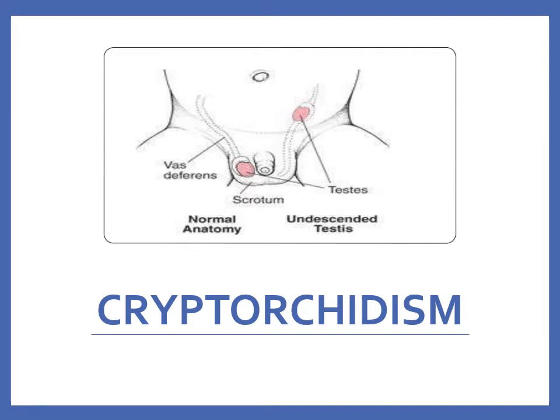As far as treatment goes, we'll initially try hormonal management before surgery. So HCG, or human chorionic gonadotropin, can be used to try to get the testes to descend. Orchiopexy is the surgery that improves the condition, and it will improve fertility rate to get it descended as fast as possible. But overall, the fertility rate remains reduced among patients who have had cryptorchidism. There's also an increased risk of testicular tumors as the child reaches adulthood.